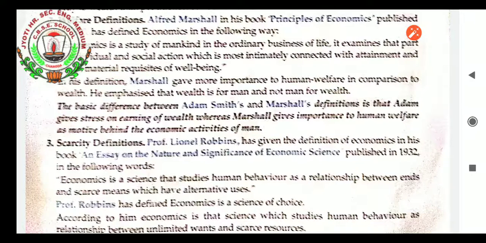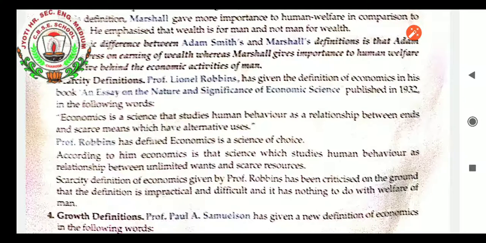Professor Robbins defined economics as a science of choice. According to him, economics is that science which studies human behavior as a relationship between unlimited wants and scarce resources. The scarcity definition given by Professor Robbins has been criticized on the ground that it is impractical and difficult, and that it has nothing to do with the welfare of man. Definitely, the scarcity definition never relates to the welfare of the people, because here we are learning the science that studies human behavior as a relationship between ends and scarce means, needs and the scarcity of resources.